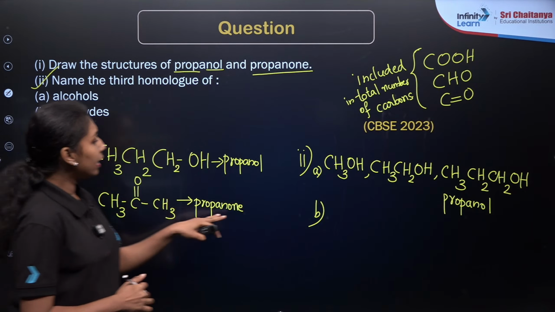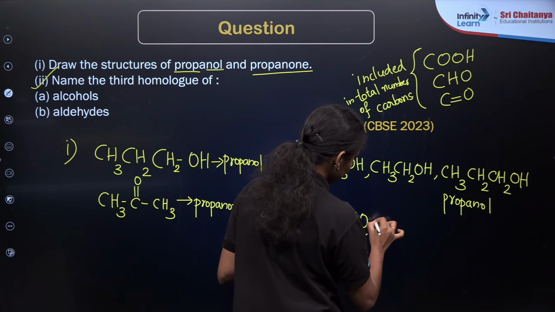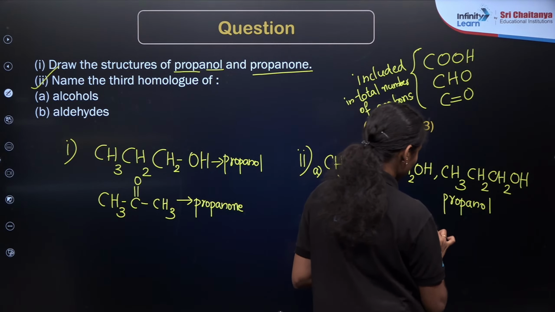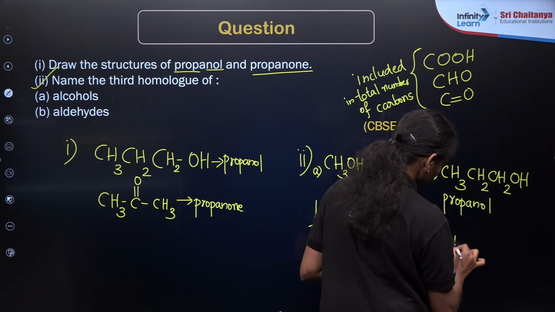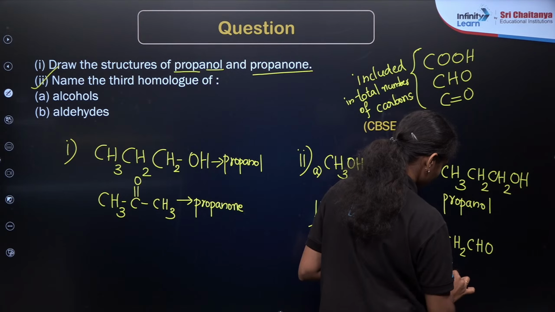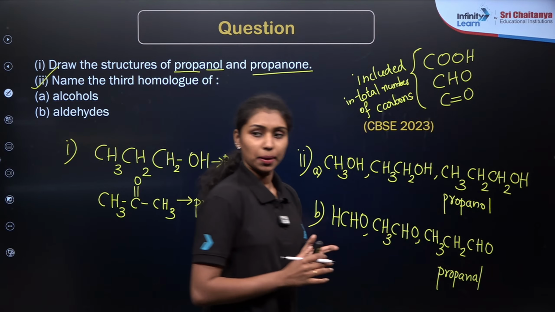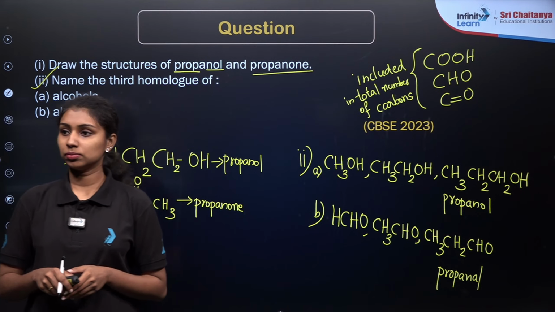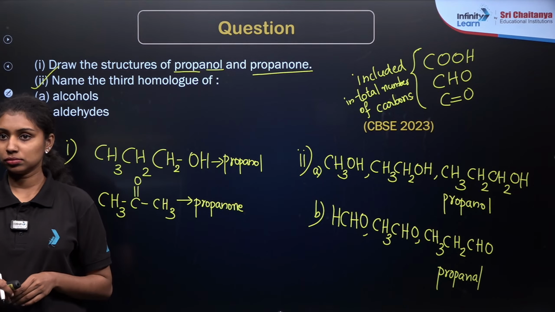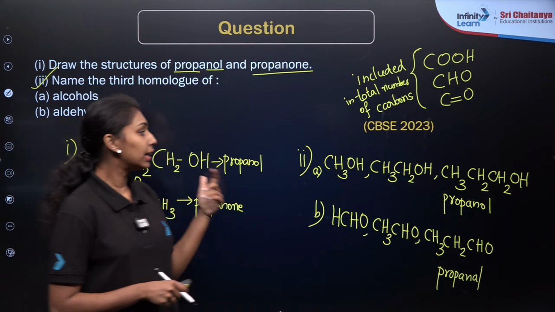And what about the case of aldehyde here? Aldehyde, as we already know, the first one is formaldehyde or methanal. Then it will be CH3CHO. Then the third one is CH3CH2CHO, right? So propanal will be the third homologue of the aldehyde series. Is that clear? Here it is asking about the third homologue of the aldehydes and alcohols.